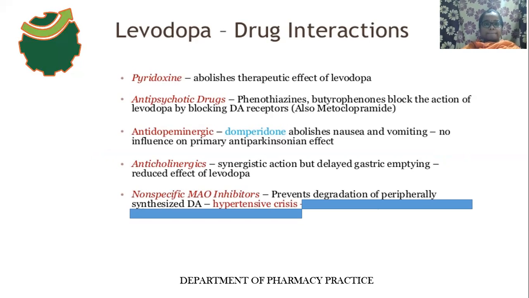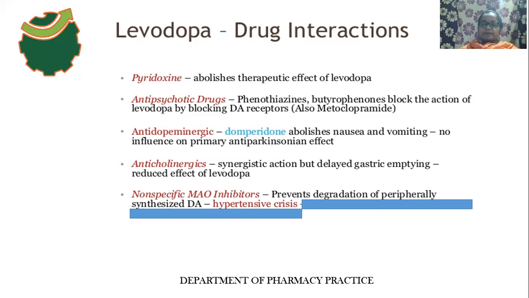The first drug interaction is when levodopa is used along with pyridoxine. Then what will happen? The therapeutic effect of levodopa decreases. Why does pyridoxine decrease the therapeutic effect of levodopa? Listen carefully, because pyridoxine increases the peripheral decarboxylation of levodopa. As a result of peripheral decarboxylation, only a smaller amount of levodopa can cross the blood-brain barrier.